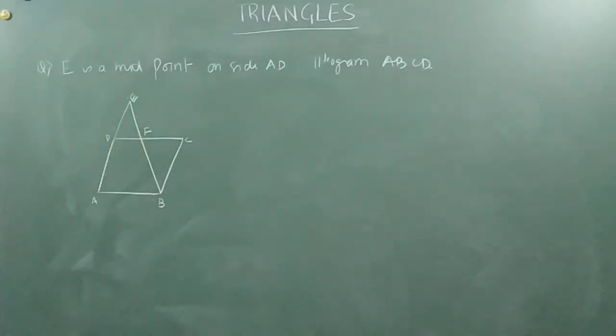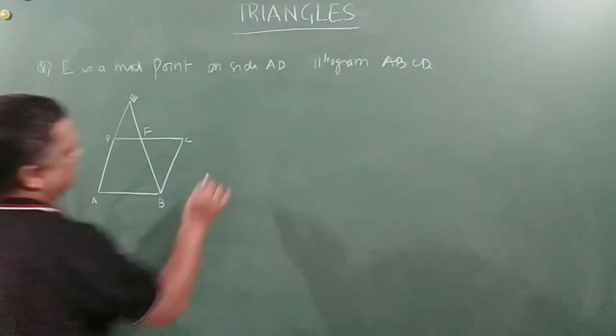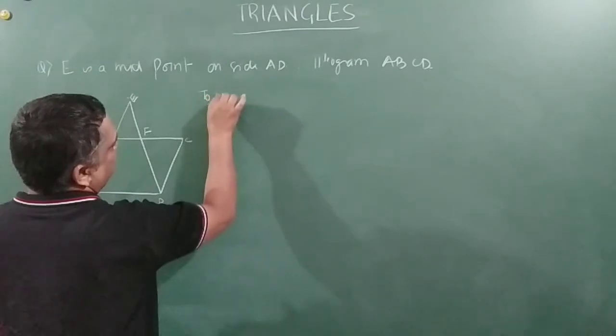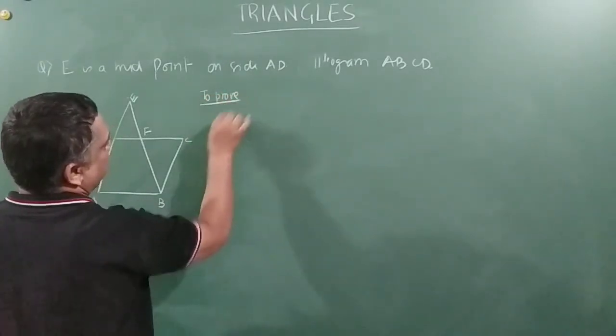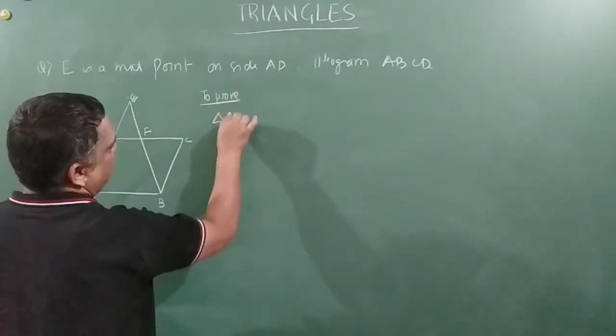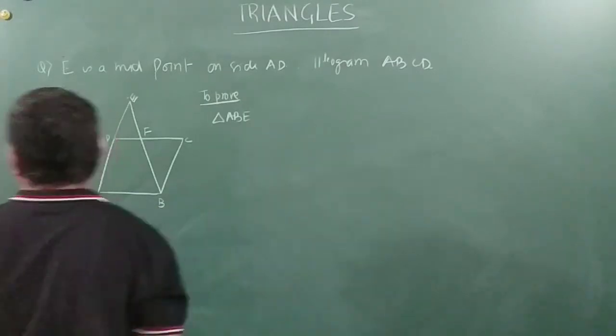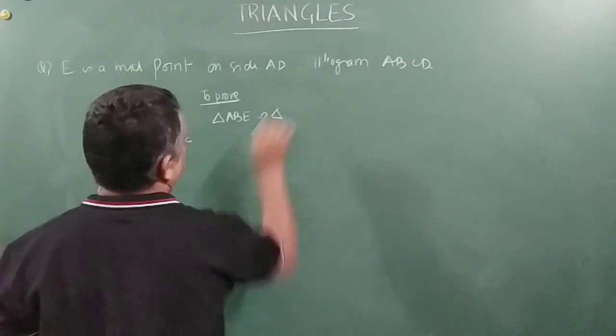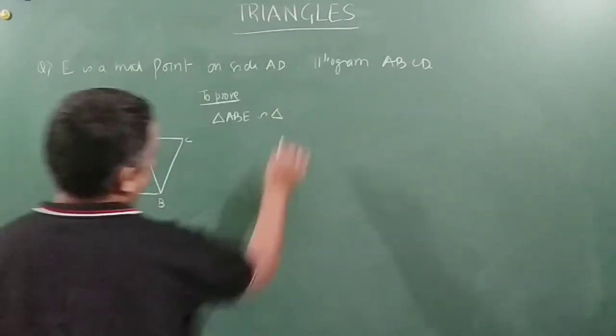Now we need to show, to prove, that triangle ABE is similar to triangle CFB.